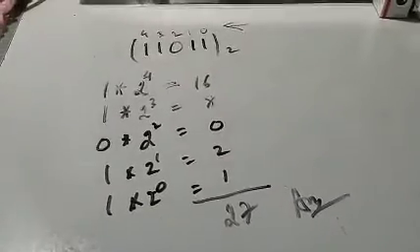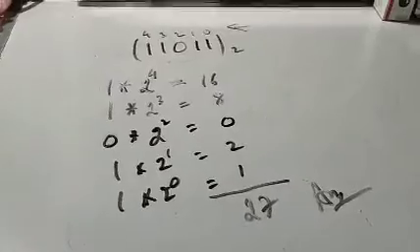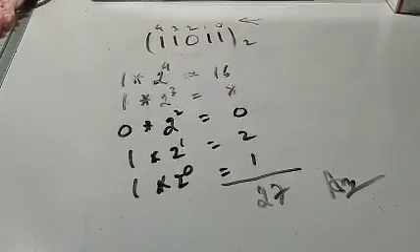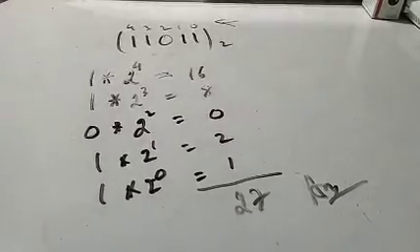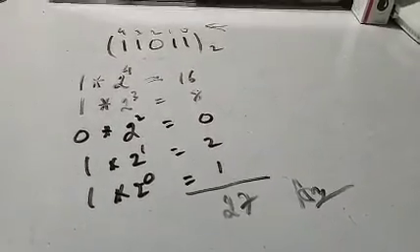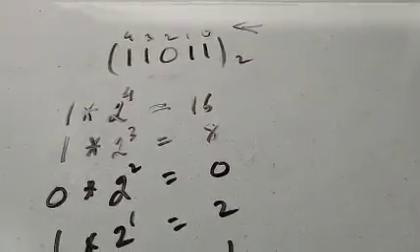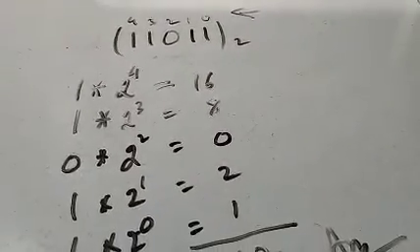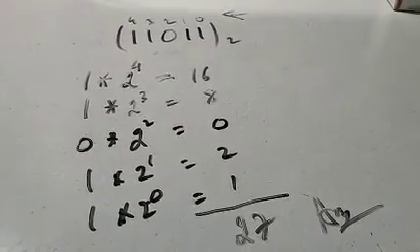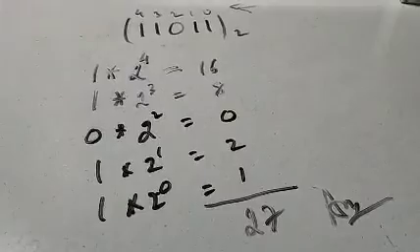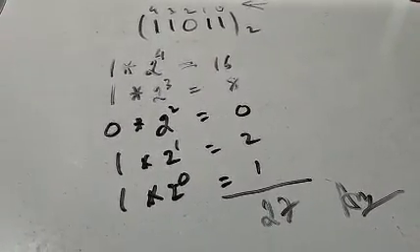So I guess you have got this. Step 1, place the number. Step 2, write the exponents starting from right to left, beginning with 0 and increasing by 1. Step 3, extract the digit either from left or from the right and multiply by 2 to the power exponent.